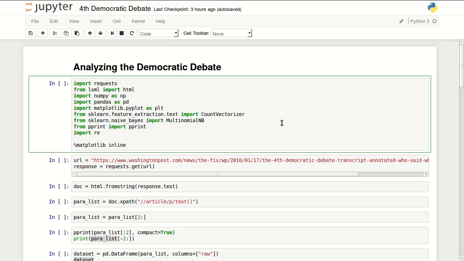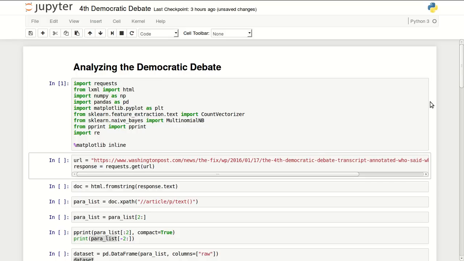Hello everyone, this is going to be a quick video. It's going to be different. I'll be doing a quick text analysis of the fourth Democratic primary debate. So in here I'm importing just a number of libraries to fetch data and to analyze it.